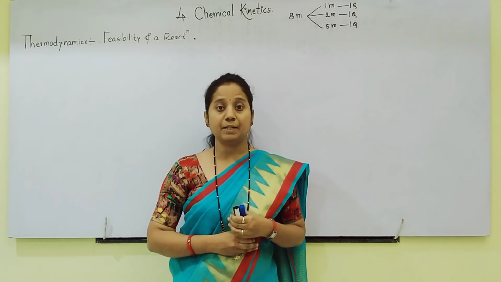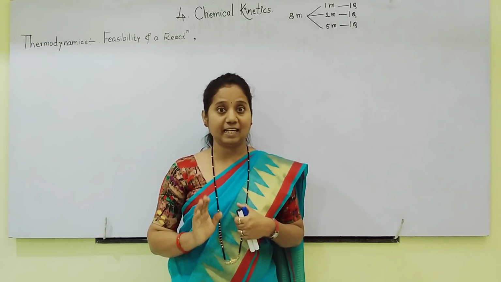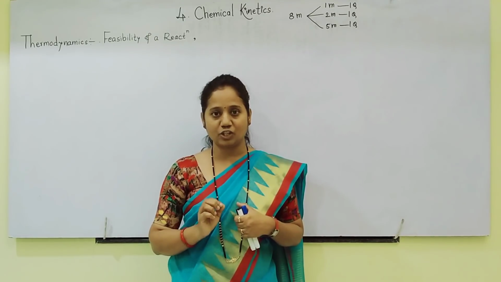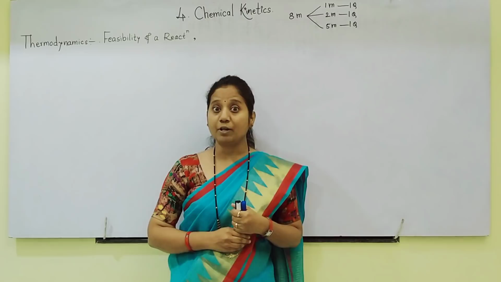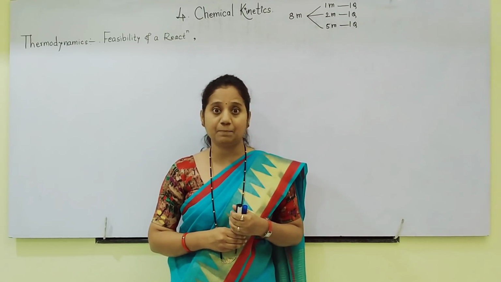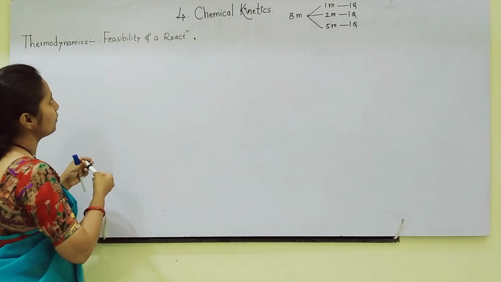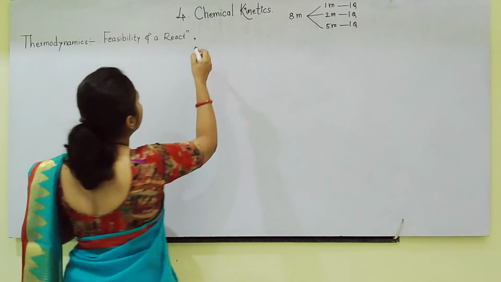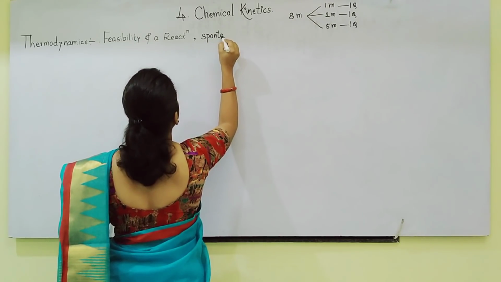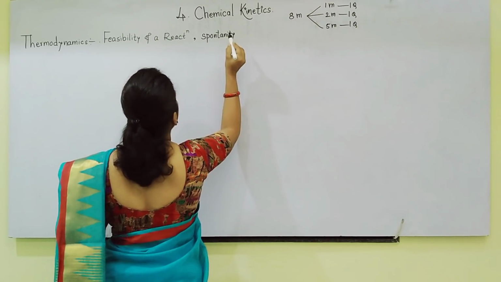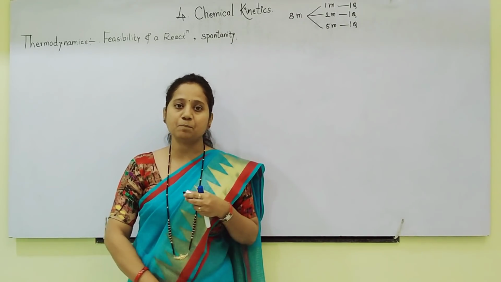For example, a spontaneous reaction always has delta G negative. When the Gibbs free energy change is negative, that reaction is called a spontaneous reaction, that is, a feasible reaction. So in thermodynamics we have seen the feasibility of a reaction, which is nothing but spontaneity. Delta G will be negative, then the reaction becomes spontaneous.